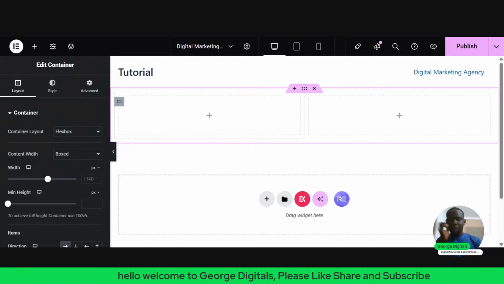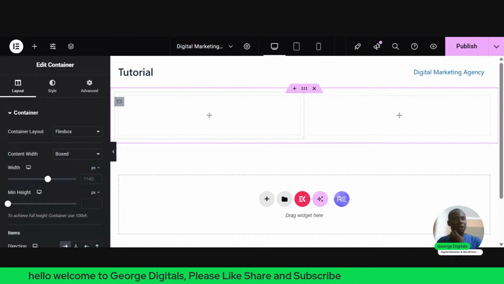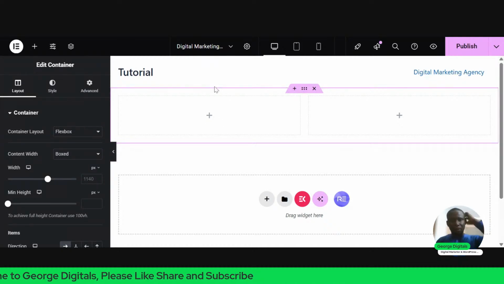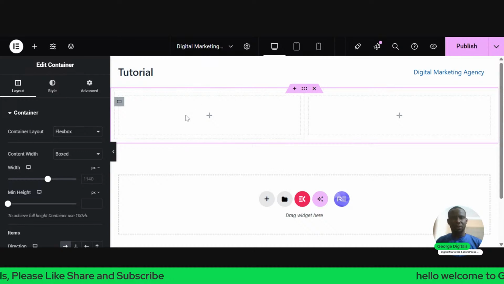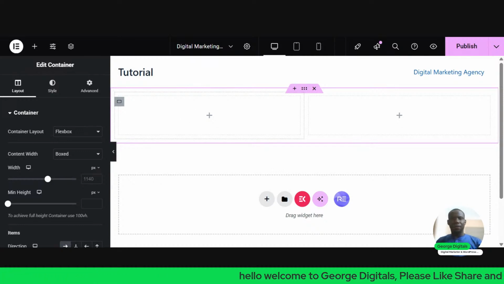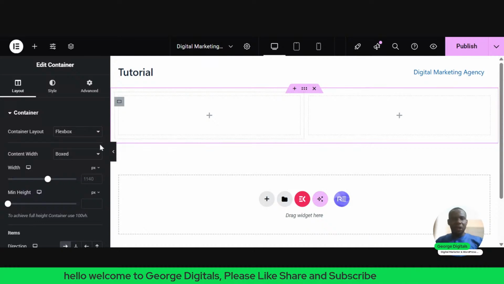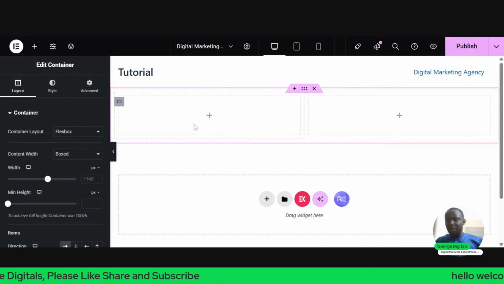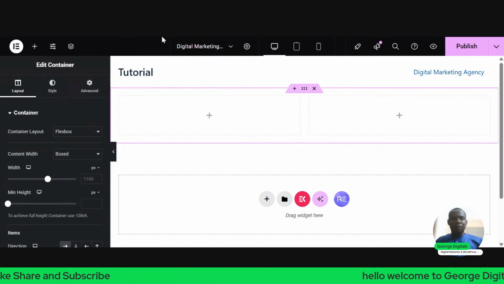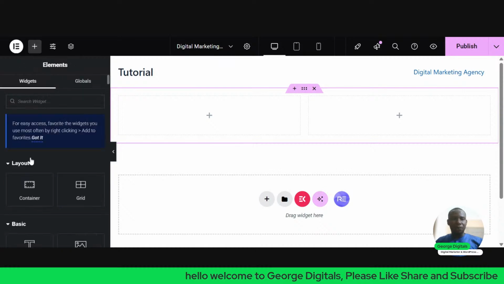So now what I want to do is add some things in this page here. From this My Element tab, I can now add what I want to add. So I want to add a text. I'll click on this plus at the top.